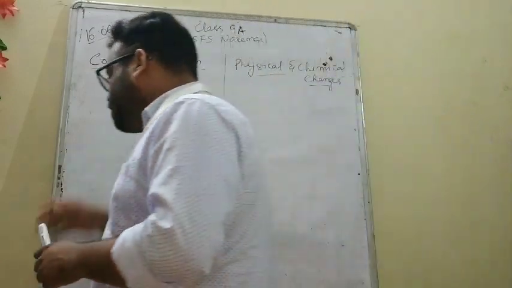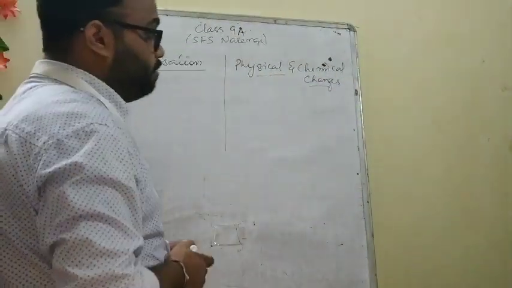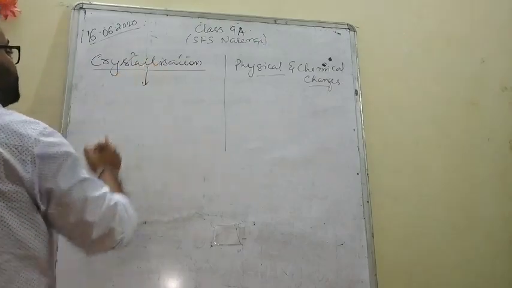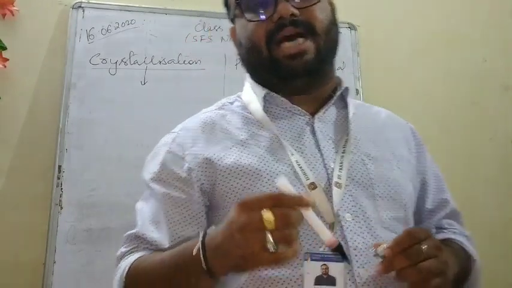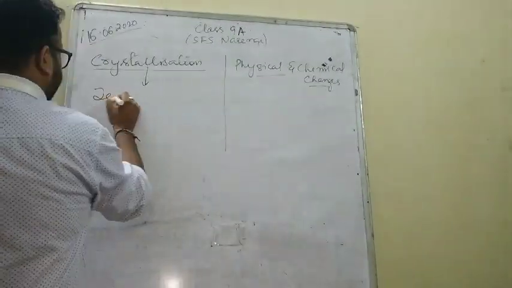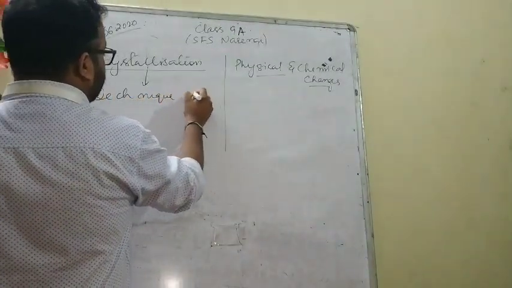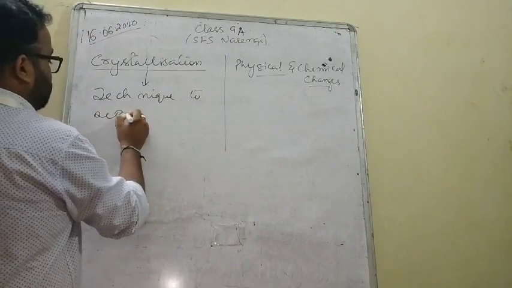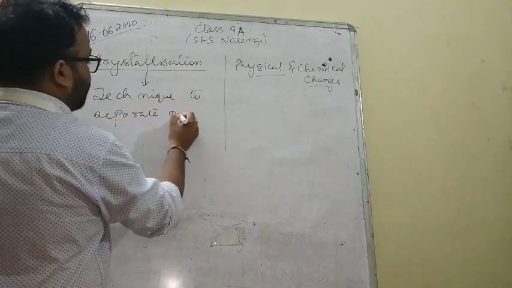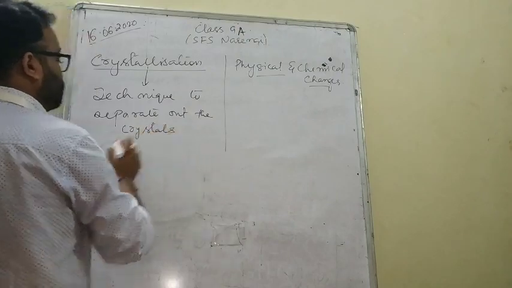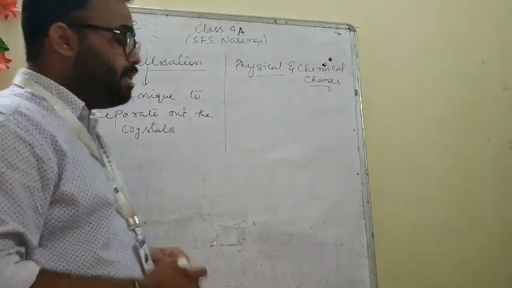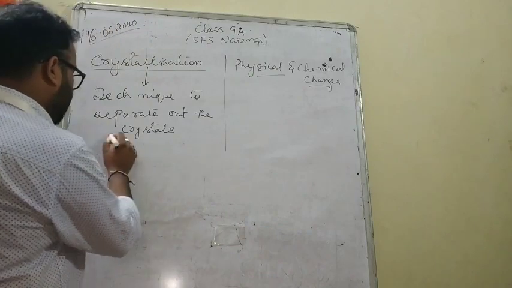Now in this part I will give you a question. Before I start, where is crystallization done? What is crystallization? Crystallization is a technique to separate out the crystals from a solution.